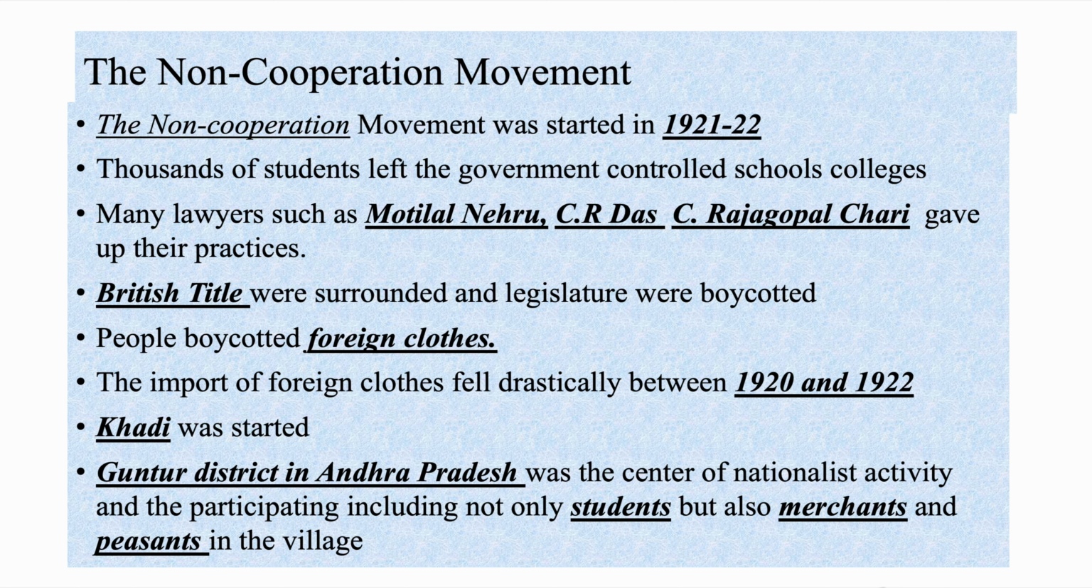In this non-cooperation movement, thousands of students left the government-controlled schools and colleges. Many lawyers such as Motilal Nehru, C.R. Das, and C. Rajagopalachari gave up their practices. British titles were also surrendered and the legislatures and courts were boycotted. People boycotted foreign clothes and burnt them. The import of foreign clothes fell drastically between 1920 and 1922.